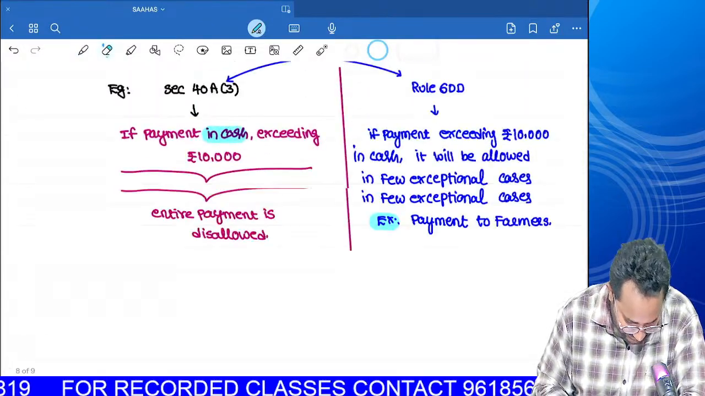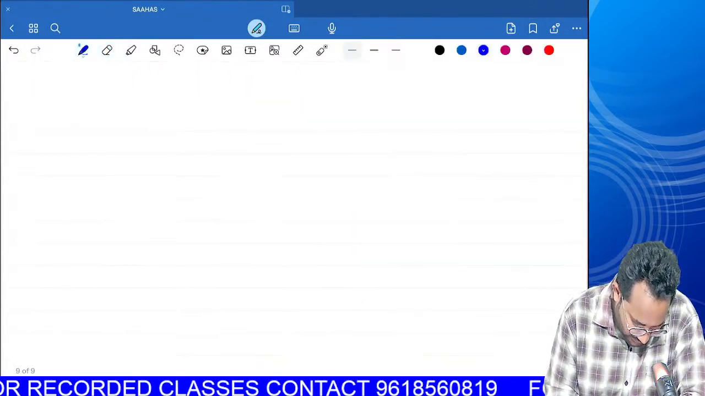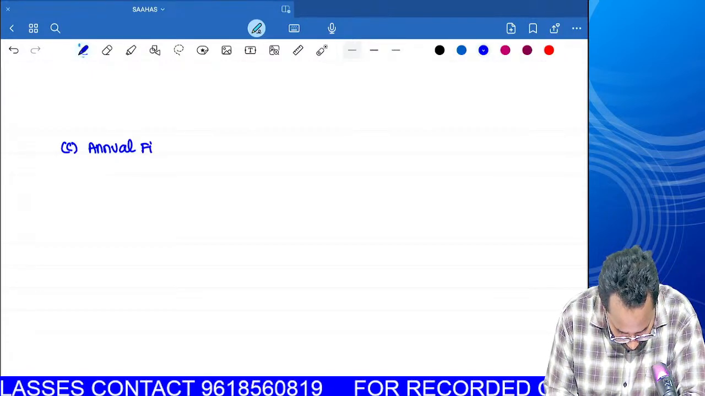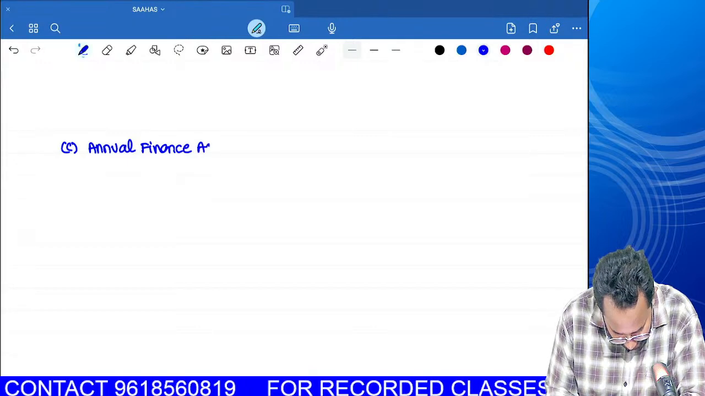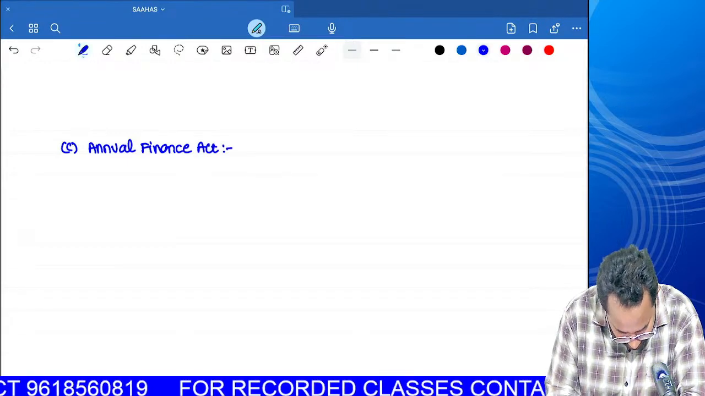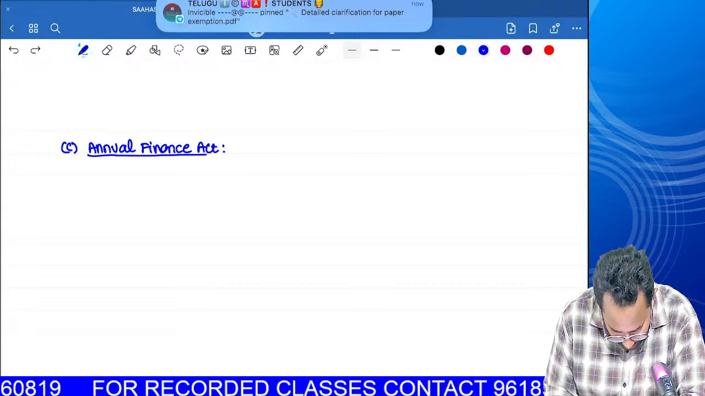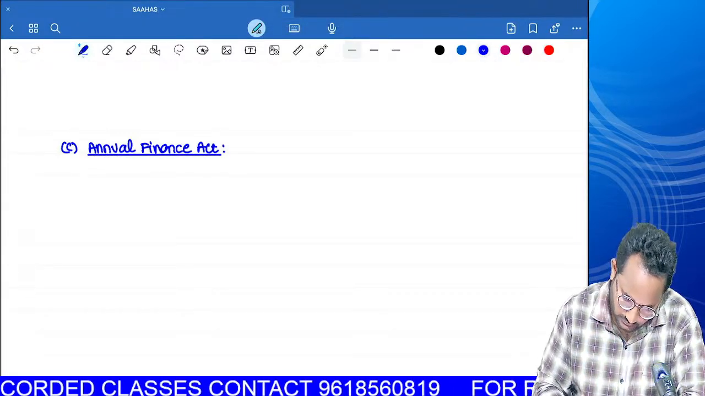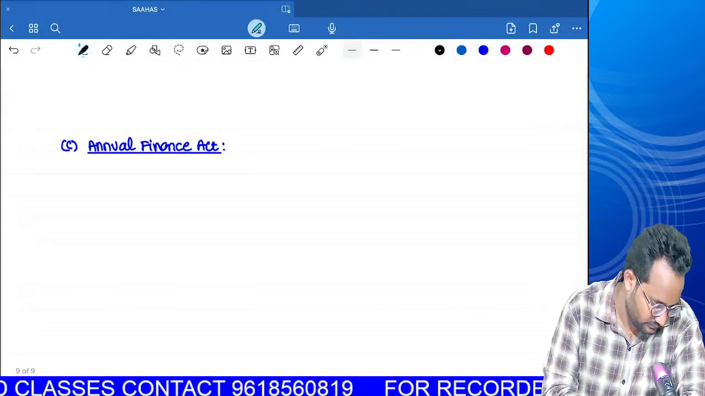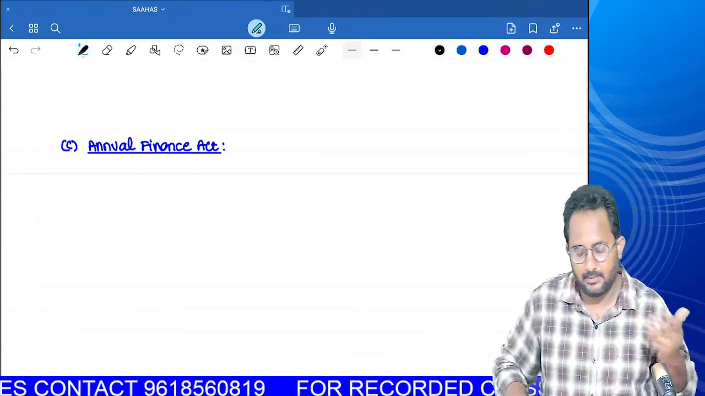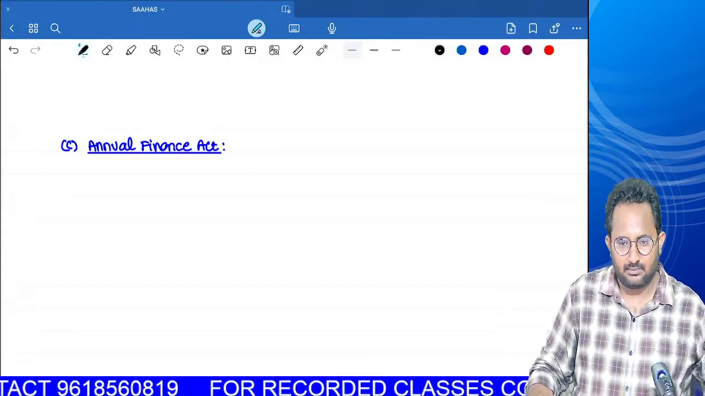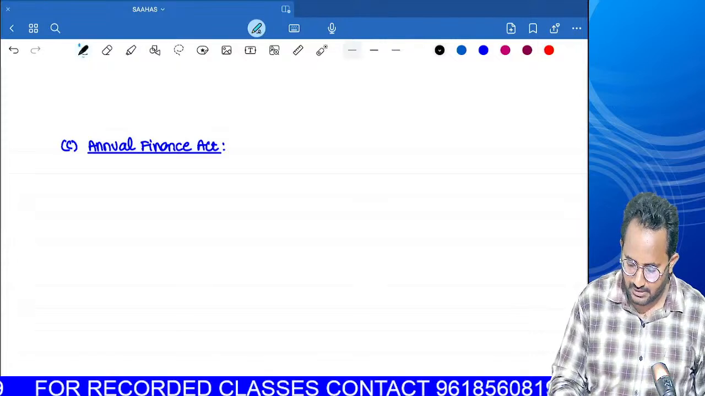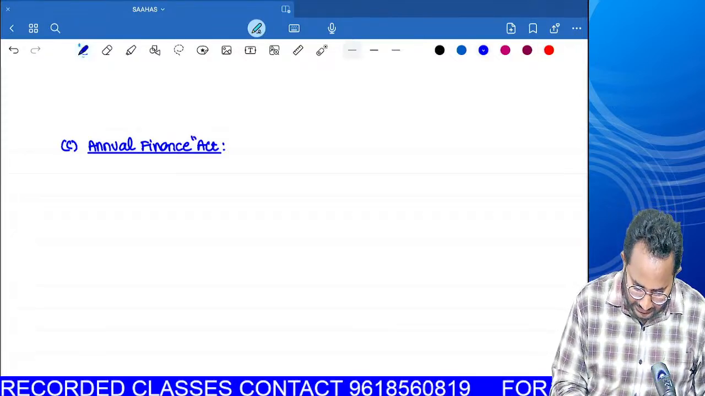I think we are given the alphabet C. So please write along with me: Annual Finance Act. So how will any act be passed? Definitely with the help of parliament or state legislature, or both combined. So this is also an act, you have to remember.